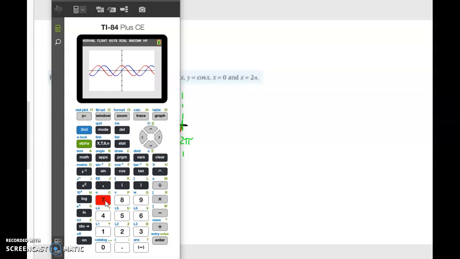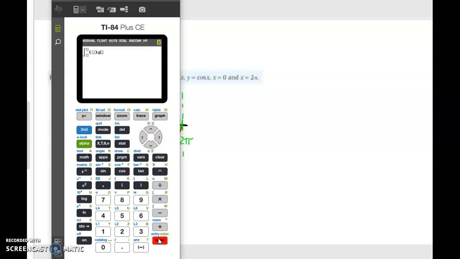All right, now instead of going to our y equals and finding the integral on the graph, thank you, Robin Mills, for showing us this, we can actually just go to math, and option 9 is an integral. All right, so we're going to choose option 9 here. Enter.